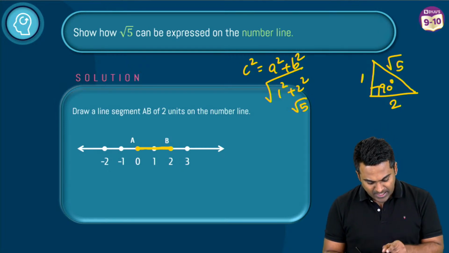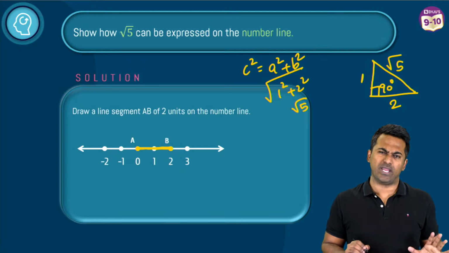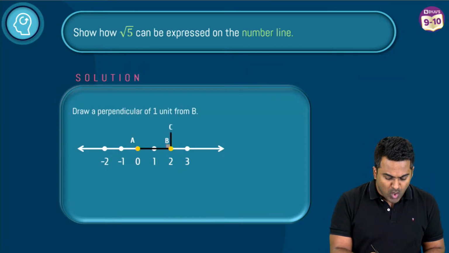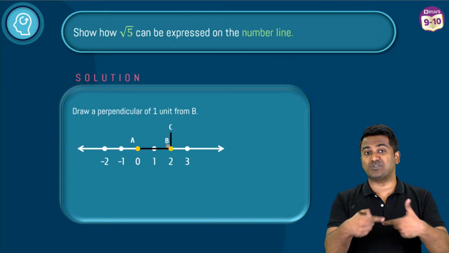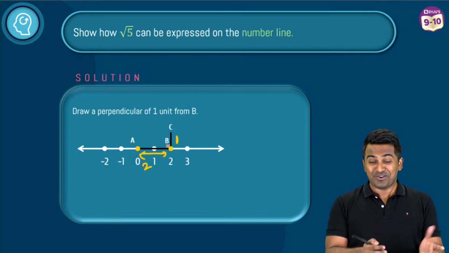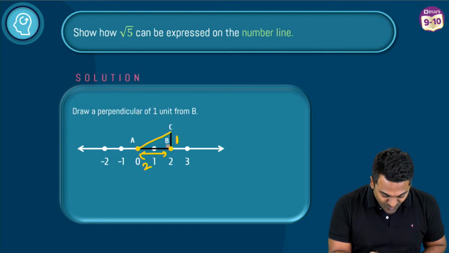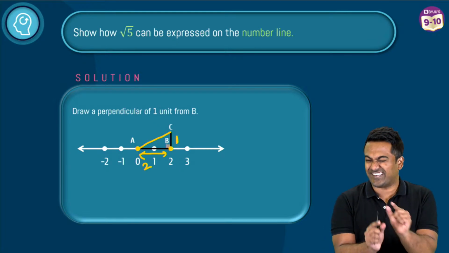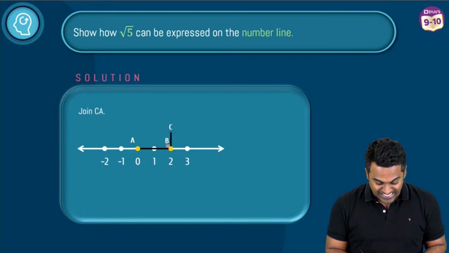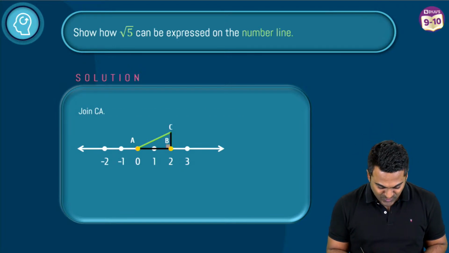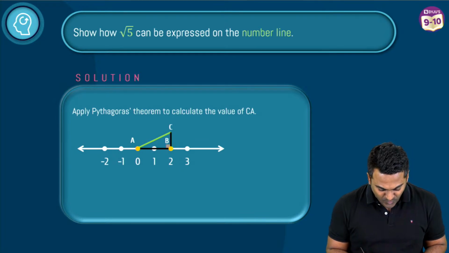Cool. So first thing is draw a line segment 2 units on a number line. We can do that. I'm sure you guys have done it as well. And the next thing that you're going to do is draw a perpendicular of 1 unit from B, because you remember we are thinking in terms of Pythagoras theorem. So this right here is 2 and this is 1. And you know what happens when I join these two? That would form the hypotenuse of the right angle triangle that we just created, the tiny right angle triangle. And that's going to be how much? That's going to be root 5, right? So this line here, as you have seen, is going to give you root 5.